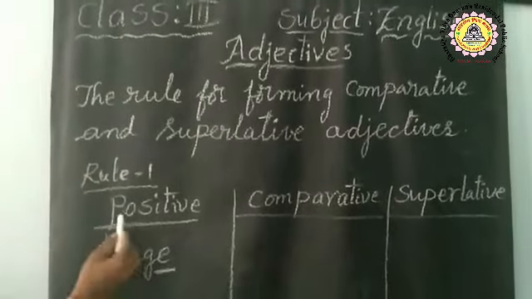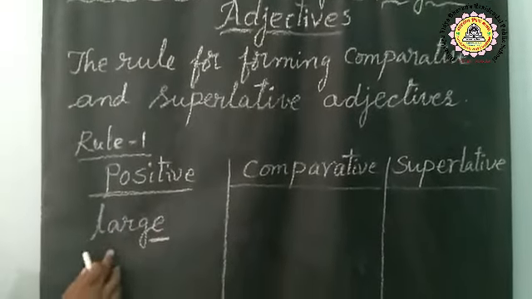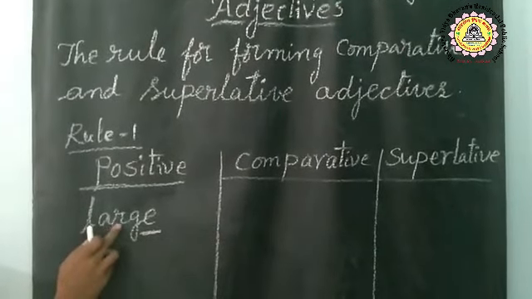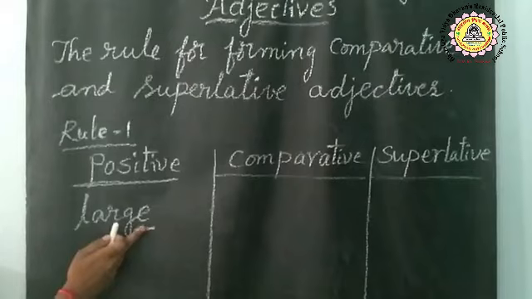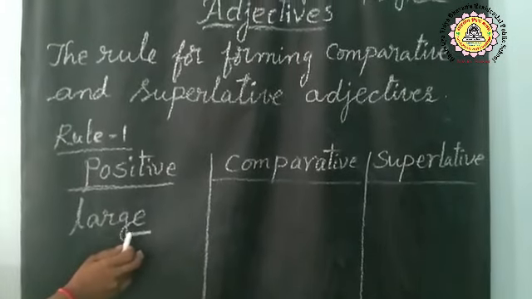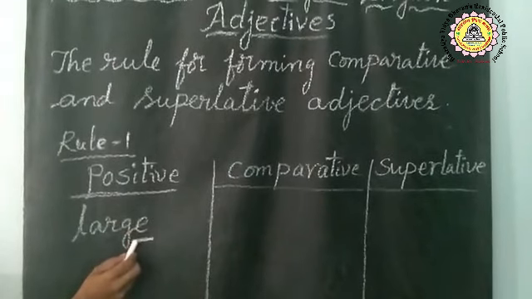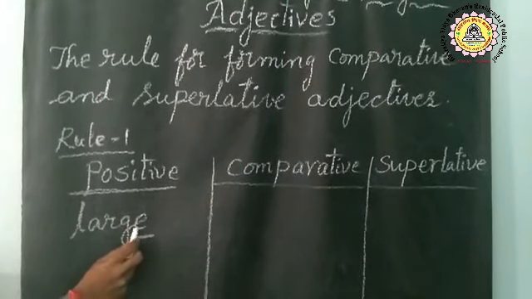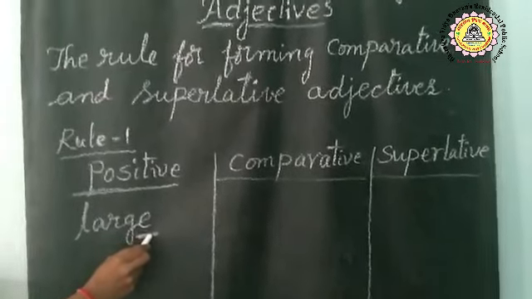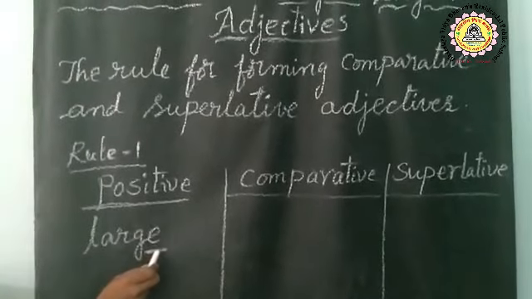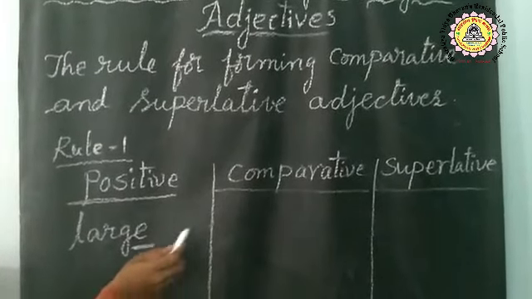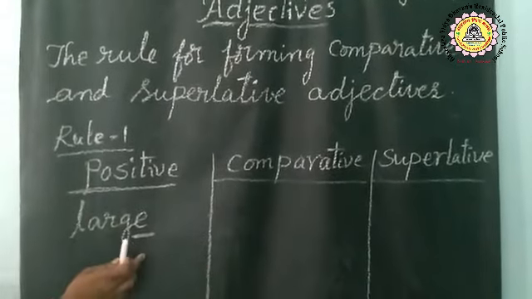Yes, my dear students, this is rule number 1. What is the word here? Look at here. What is this word read? L-A-R-G-E, large. This is the positive degree. If the positive degree ends in E, what is the last letter? E. So, we have to add R and ST to form comparative and superlative degrees.